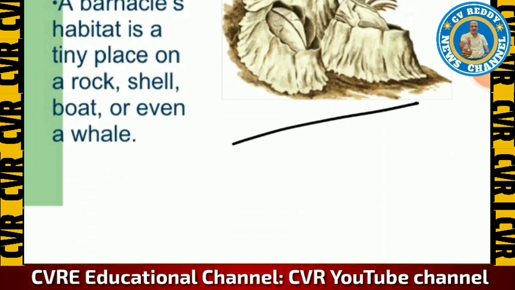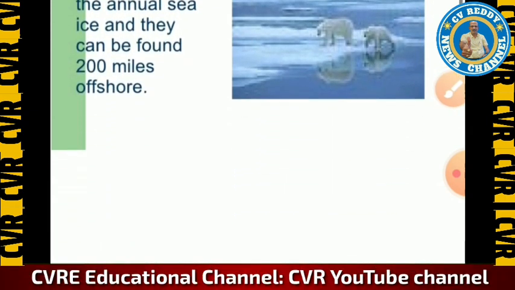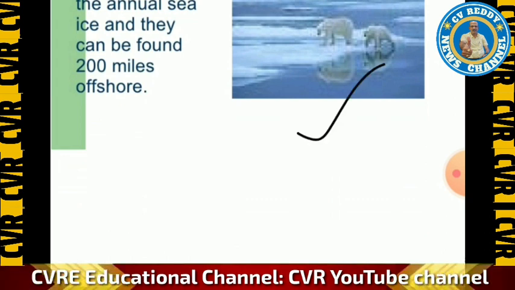That means it is attached to a particular rock or shell. Some habitats are very large. The polar habitat covers the annual sea and can be found 200 miles offshore, right? That means some habitat sizes are very large and some are small. You can clearly observe this diagrammatic representation on the screen.